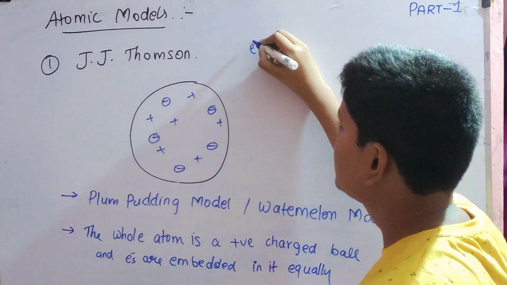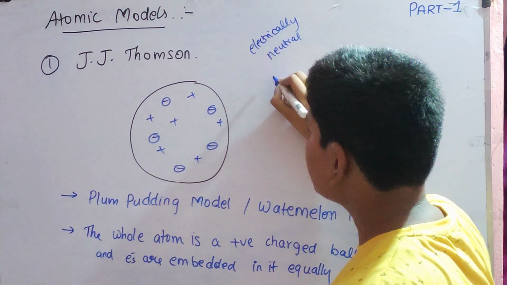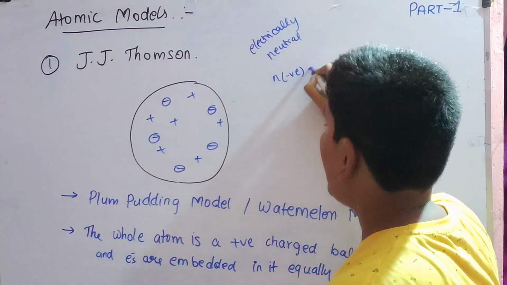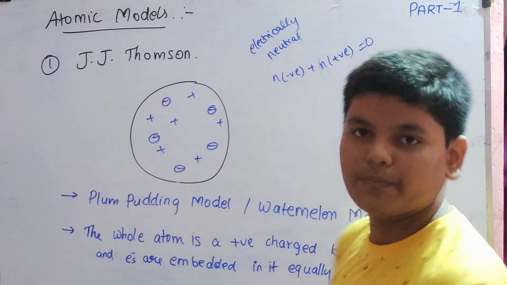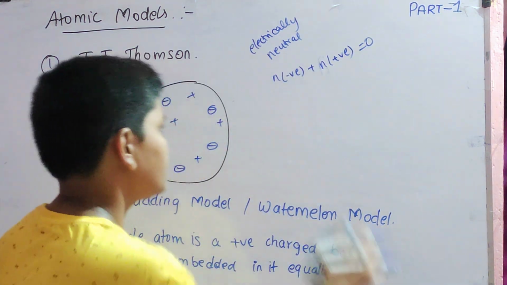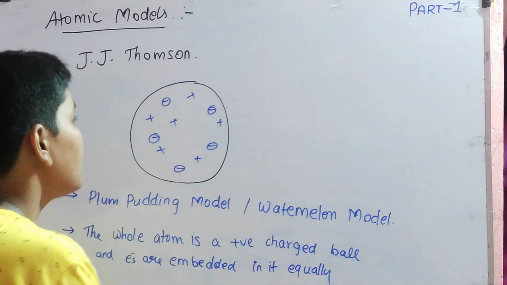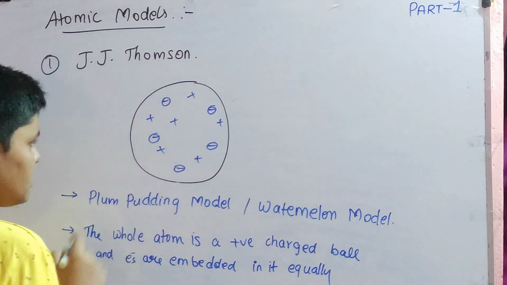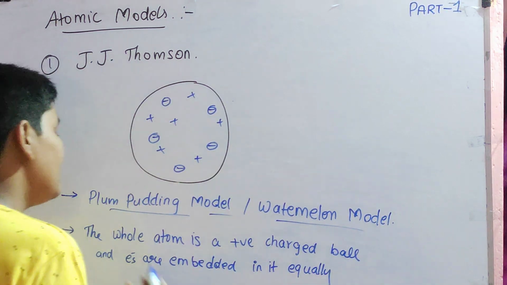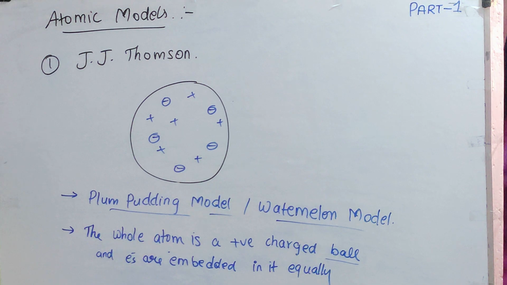Because atom is electrically neutral, the number of negative charges and the number of positive charges add up to 0. So according to him, the whole circle was positively charged, and electrons were equally distributed everywhere. This model is called plum pudding model or watermelon model. The whole atom is a positively charged ball and the electrons are embedded inside that ball equally. This was the first model given by J.J. Thomson.